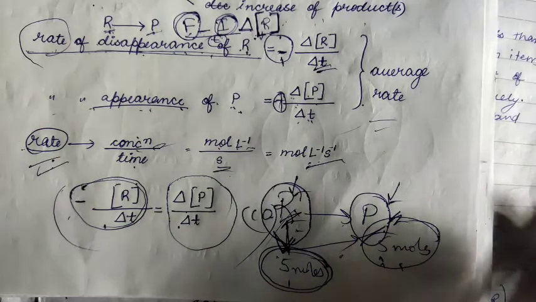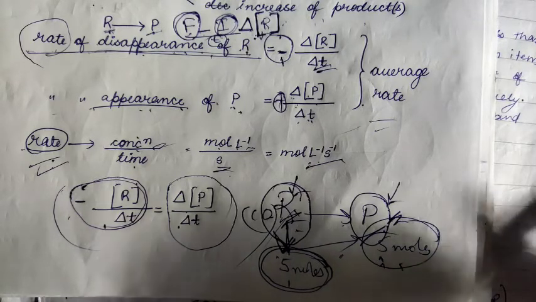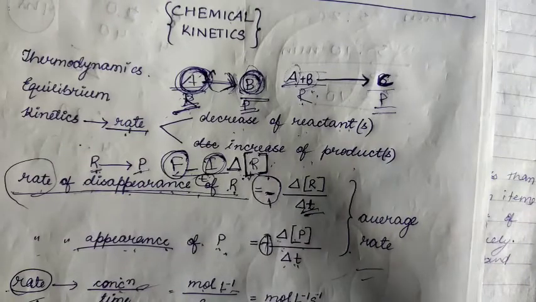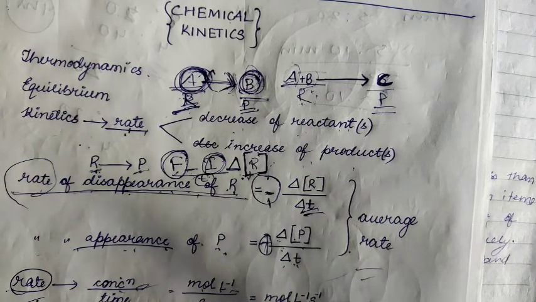But now in the later sessions we will study what affects the rate of a reaction and more about rate of reactions. Okay, so let me repeat once more that when we talk about chemical kinetics, we basically talk about the rate of the reaction and how it depends on other factors, how it is related to other categories of the chapter.